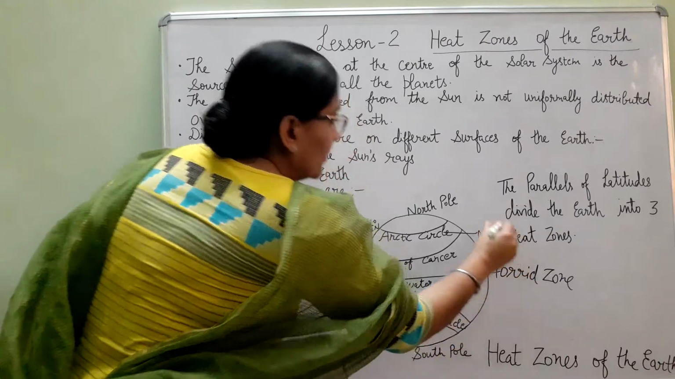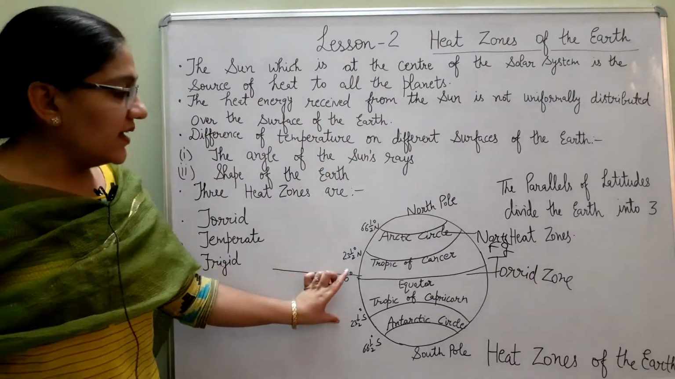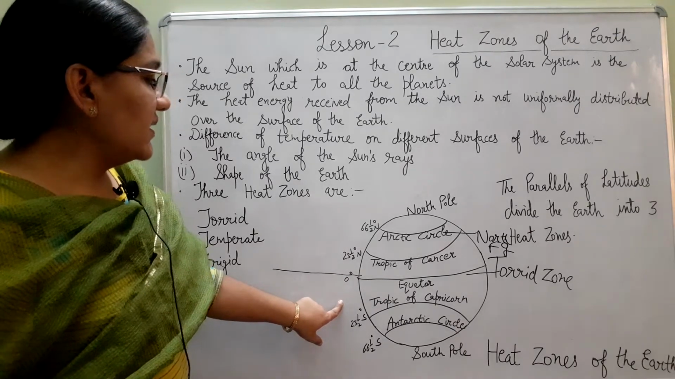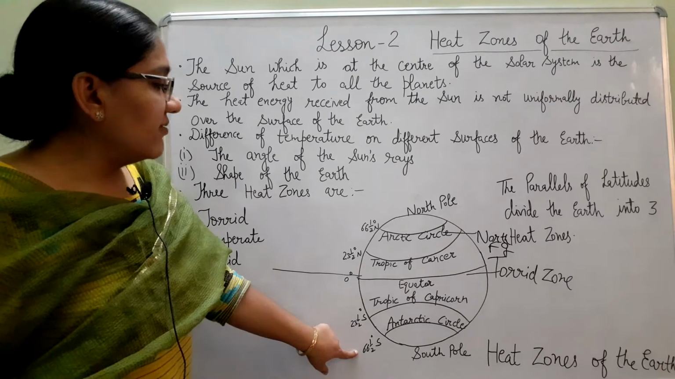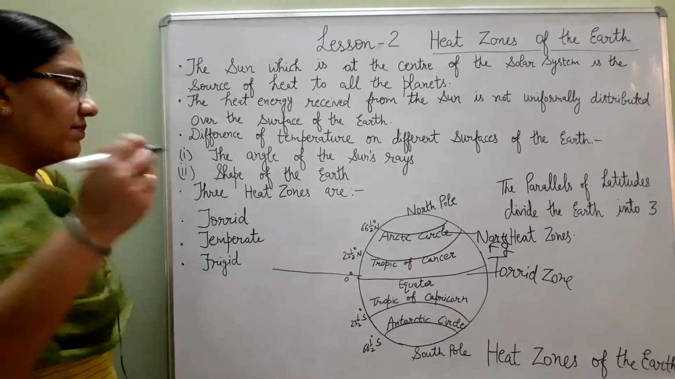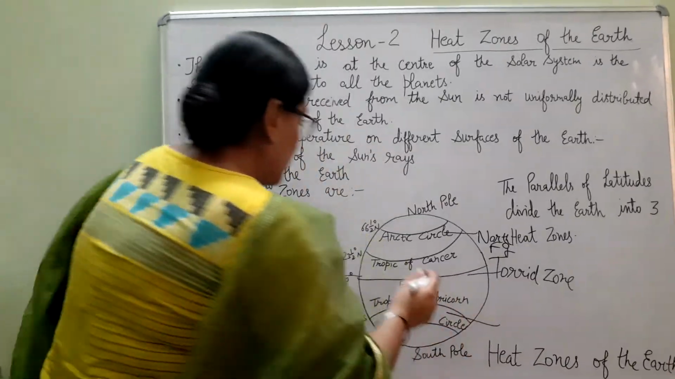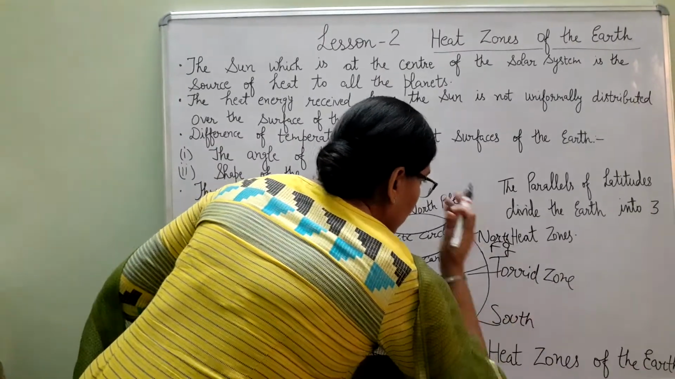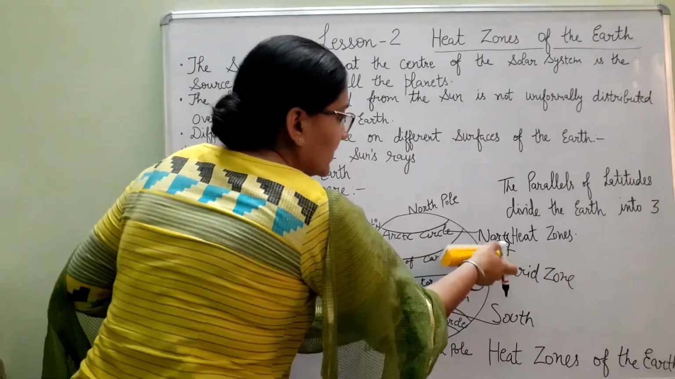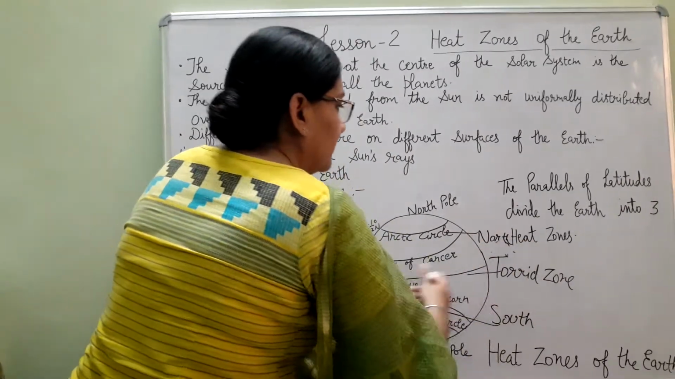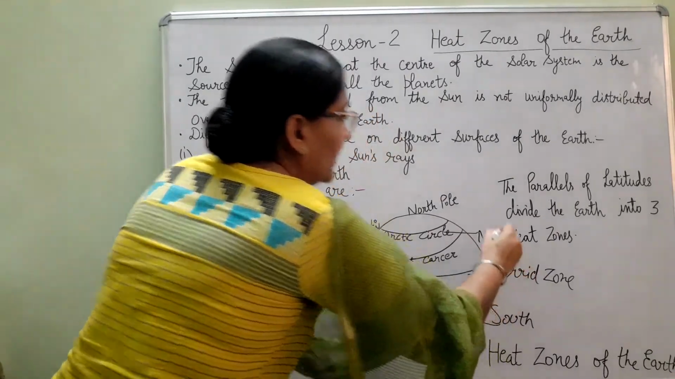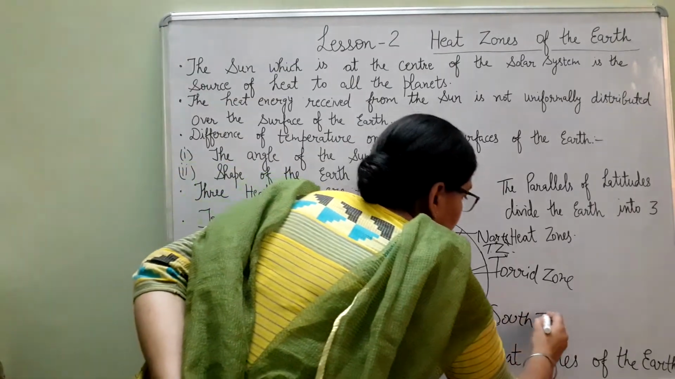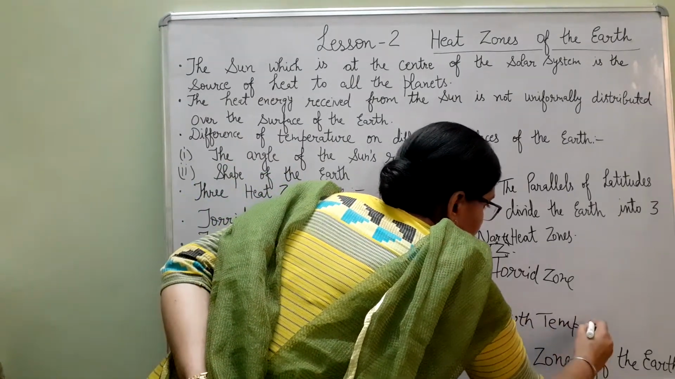And in the southern hemisphere, the area lying between 23.5 degrees south and 66.5 degrees south is the south temperate zone. Sorry, here I have written frigid zone, this is temperate zone. T for temperate, Z for zone. And in this area, this is the south temperate zone.